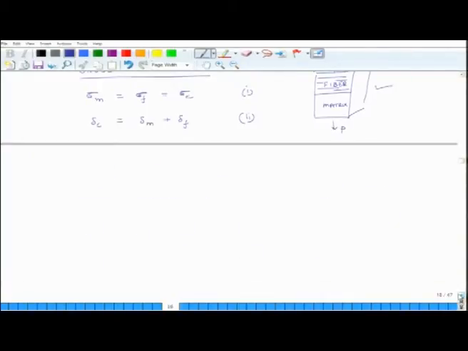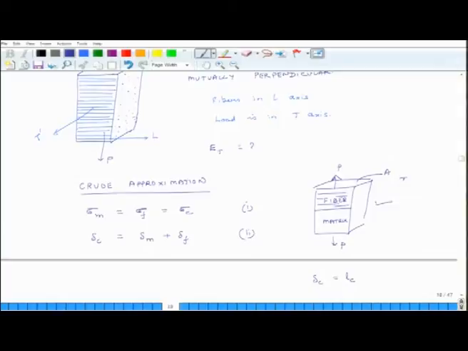Now, we know that extension in composite is based on the overall length of the composite. This is the length of the composite, this is the length of the fiber block, and this is the length of the matrix.